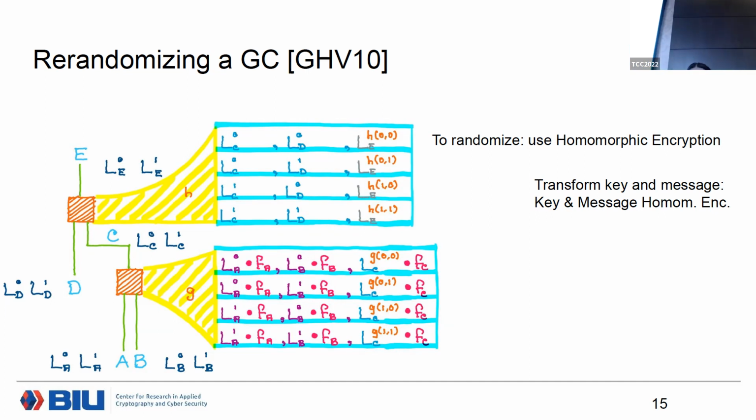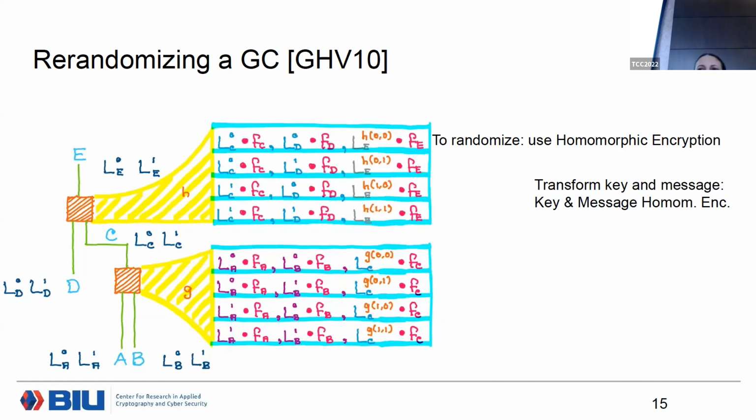So now, the re-randomization process works by applying a transformation on both the input labels and the output labels. And this goes gate by gate in the re-randomization process. I'm neglecting a lot of technical details on how it is done, but just imagine there is a class of transformations that could be applied on this set of ciphertexts, creating fresh ciphertexts.